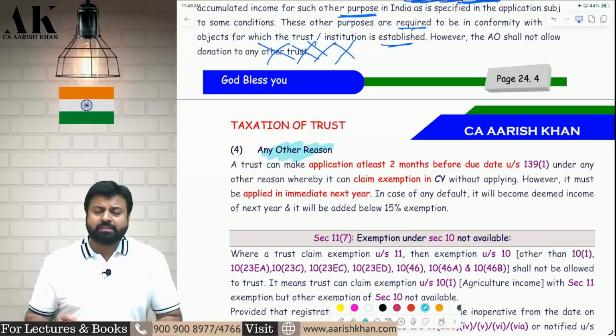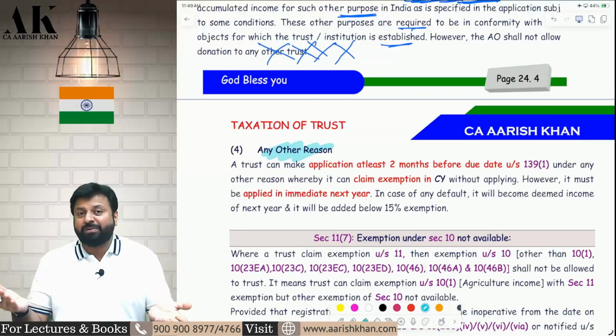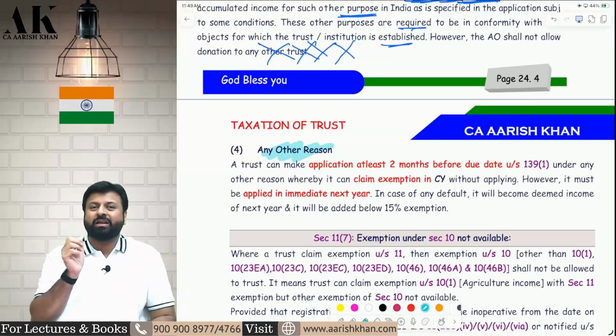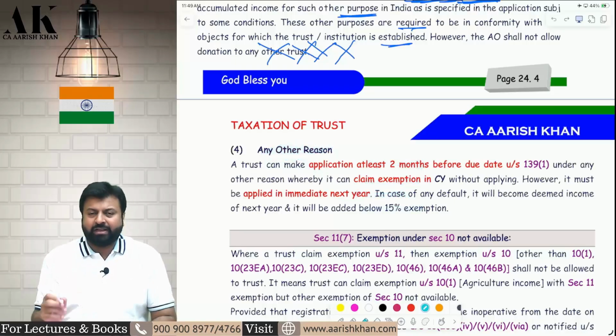So these are the reasons, these are the ways in which you can save your tax. Honestly speaking, these are not revision videos. These are exclusively explanations only. In a revision video, I just don't take the pen and underline and read. I don't do that. I don't have a habit of reading the things in a revision video.